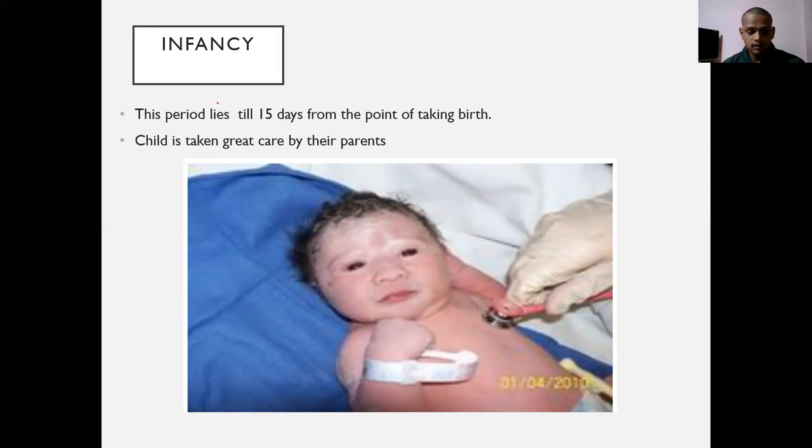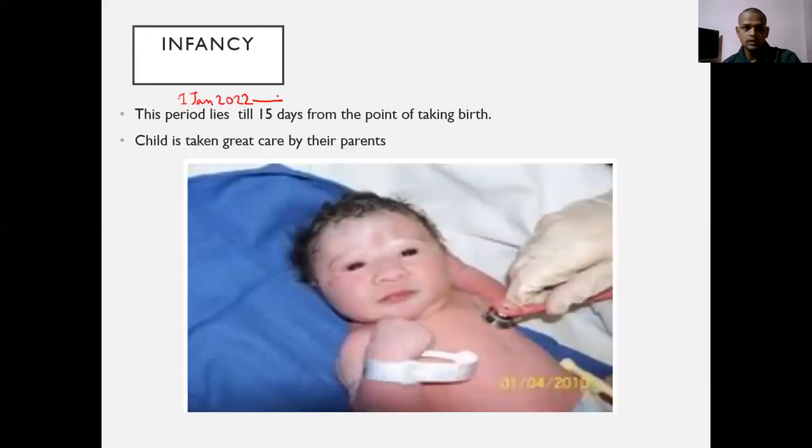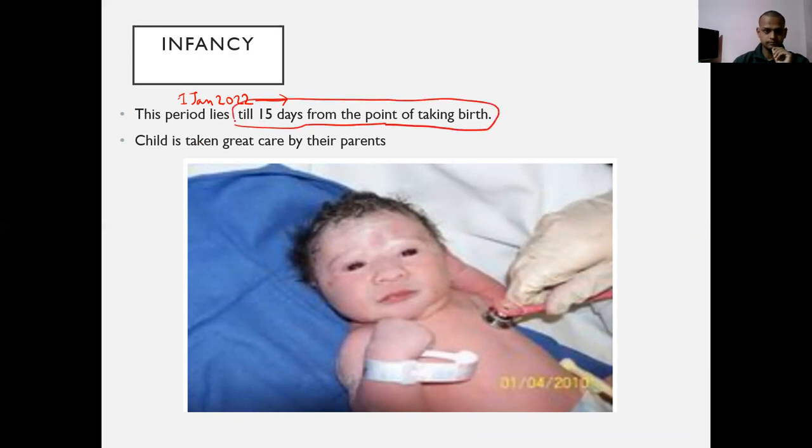Let's say that if a child is born on 1st January 2022, then after 1st January, it will take 15 days when infancy will be reached. So we can say that this period lies till 15 days from the point of taking birth.